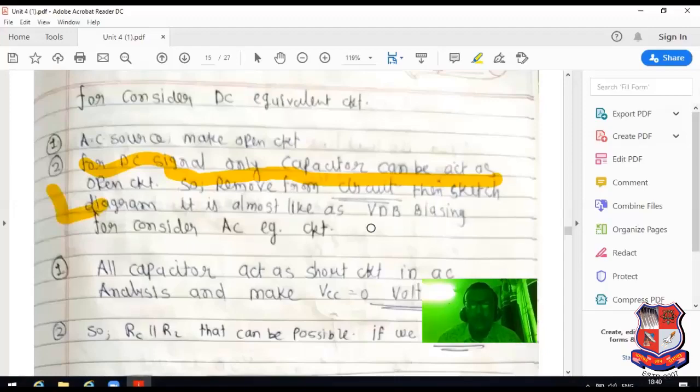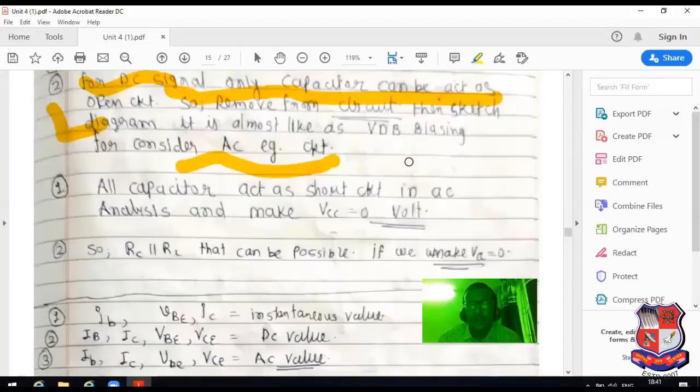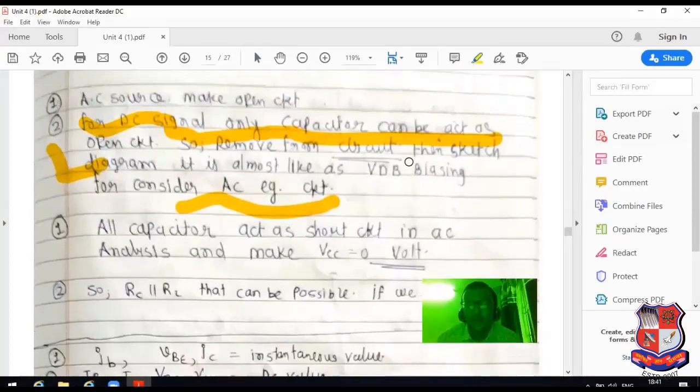It is almost like a VDB, a voltage divider bias type of diagram can be developed. So it is the advantage of DC equivalent circuit. In AC analysis, all capacitors act as a short circuit, and make VCC equal to 0 volt.